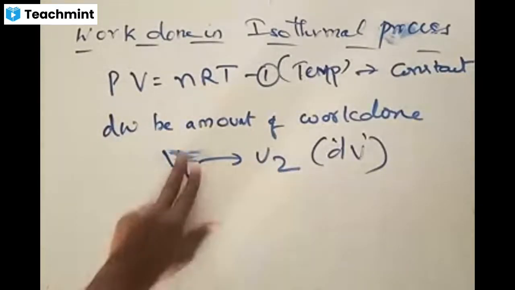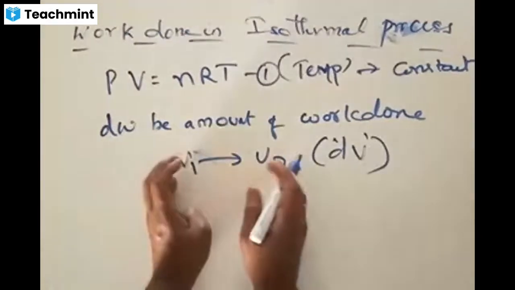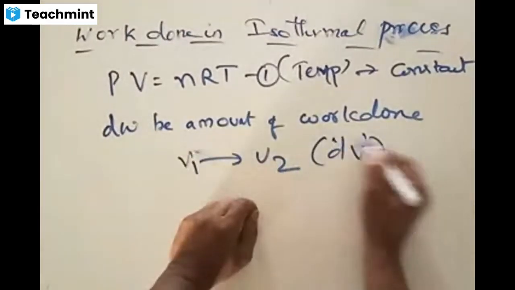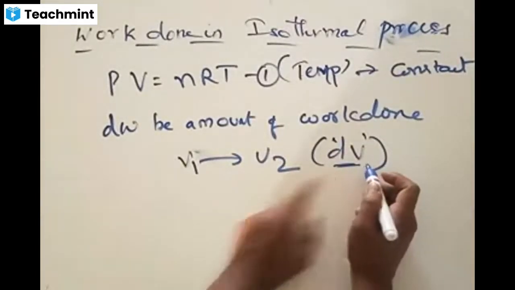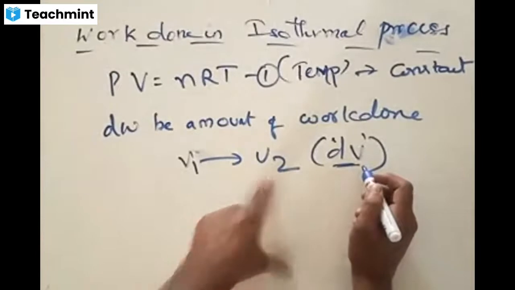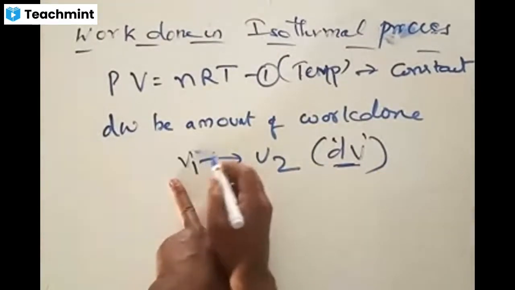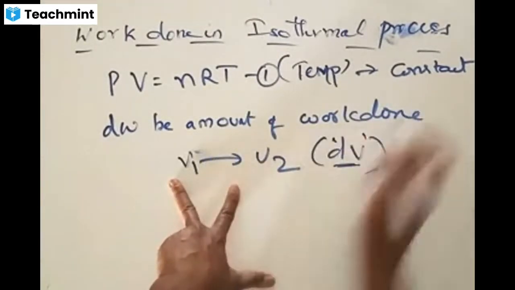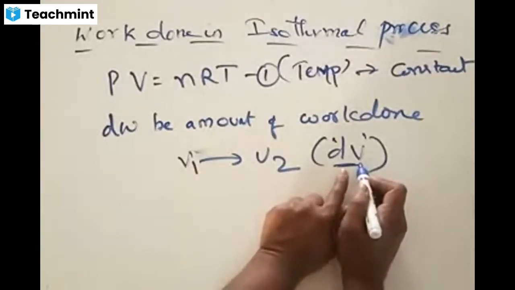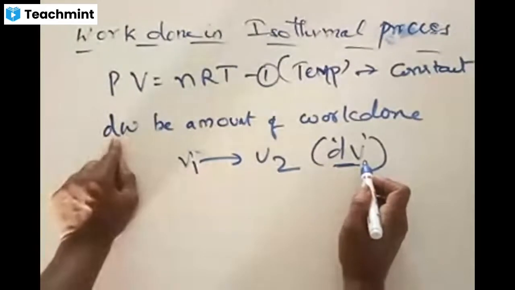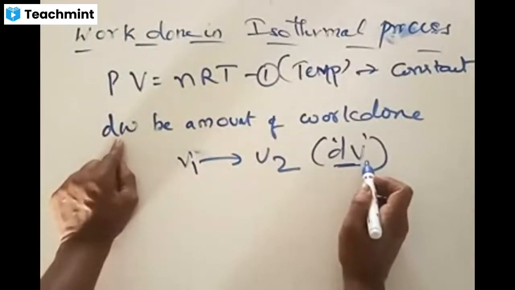The total system is undergoing a change from V1 to V2, and during this change, at some intermediate time, let us say dV is the small change of volume taking place. It is going from V1 to V2, and in order to go there, it should pass through intermediate values, and accordingly it should increase or decrease; we are not bothered. Let dW be the work for some small portion of the change of volume.